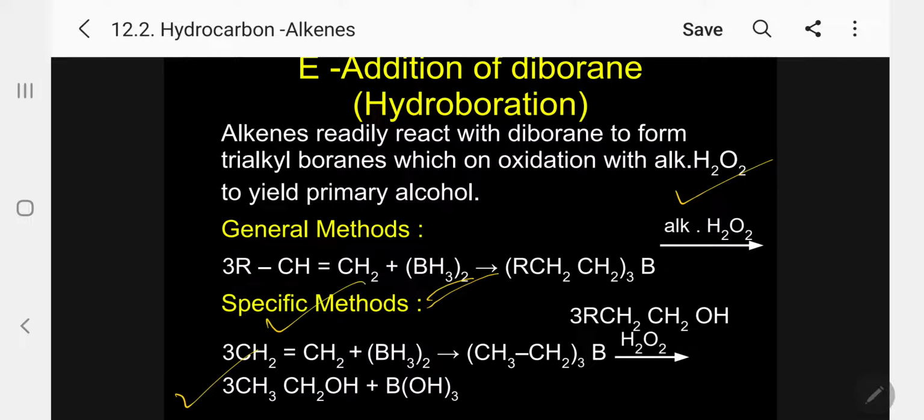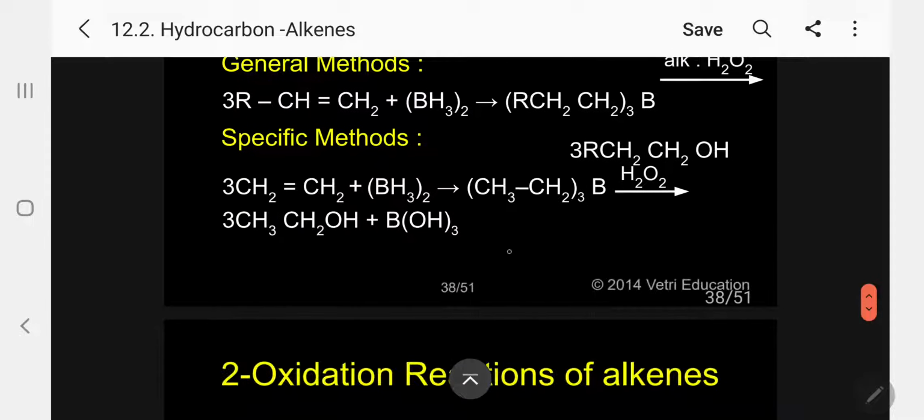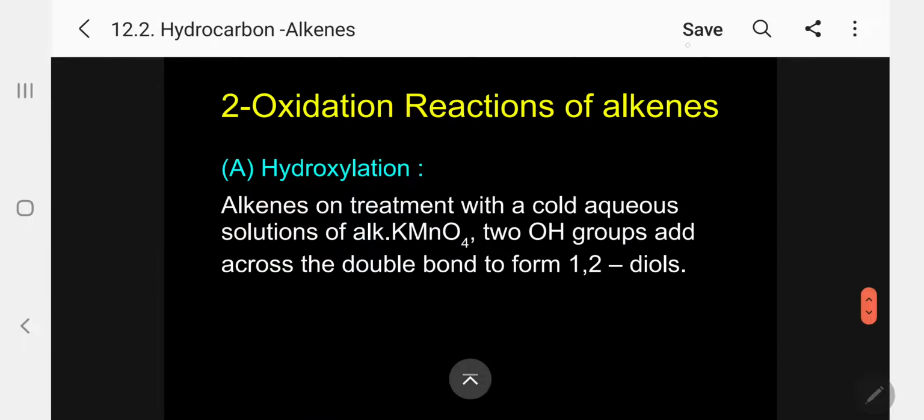Say for example, 3 moles of ethylene with borane, what is substituted? Correspondingly 3 ethyl groups connected to boron. That means triethyl boron. And when treated with alkaline hydrogen peroxide, it gives 3 moles of ethyl alcohol and boric acid, H3BO3. So, we are getting primary alcohol. Very, very interesting hydroboration.